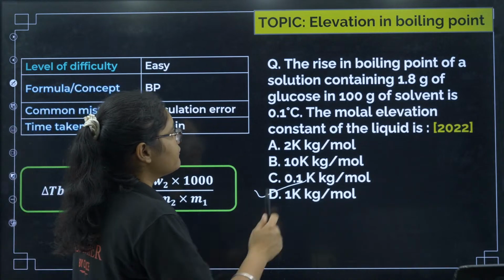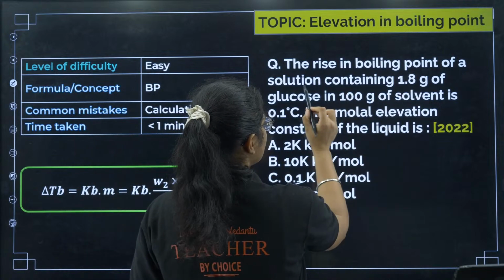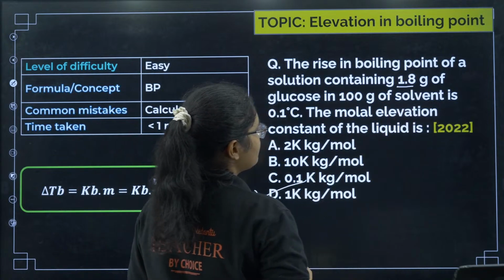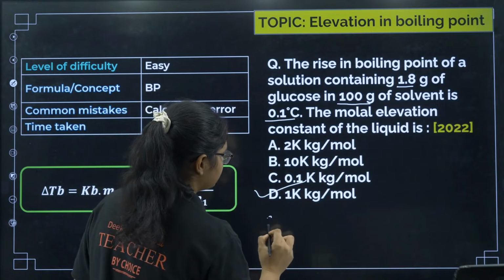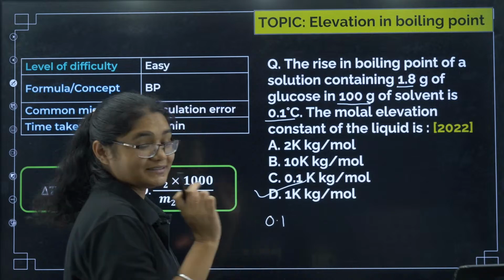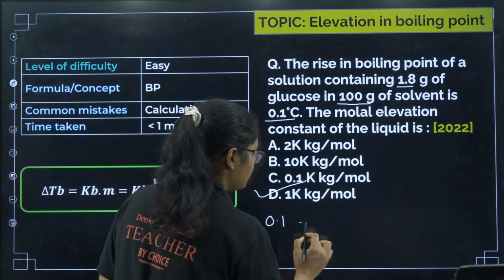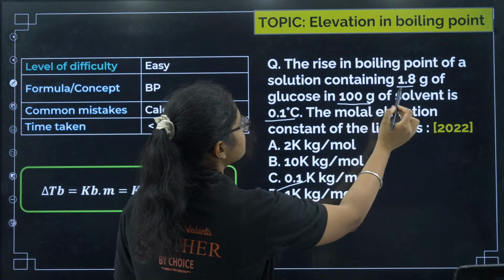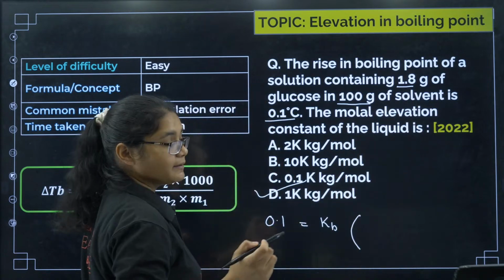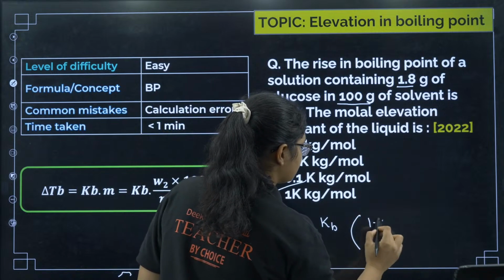Now the rise in the boiling point of a solution containing 1.8 gram of glucose in 100 gram of solvent is 0.1 degree Celsius. The rise in the boiling point means delta Tb is 0.1. Now we have to find out the Kb value. Molality is given mass by molar mass. So 1.8 gram is the given mass.